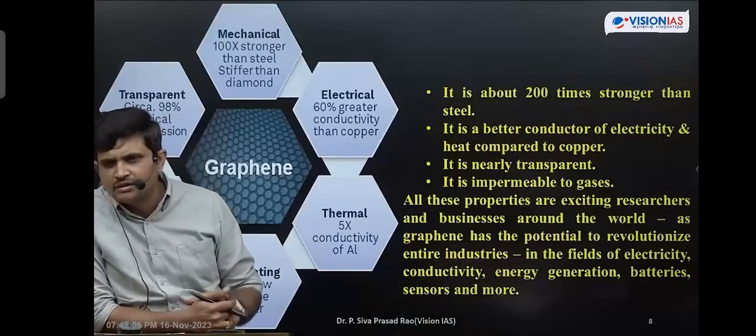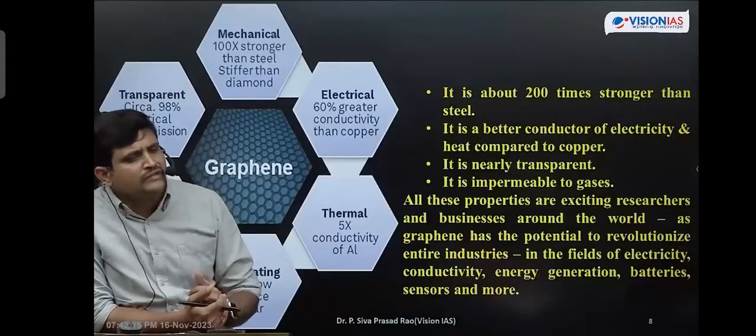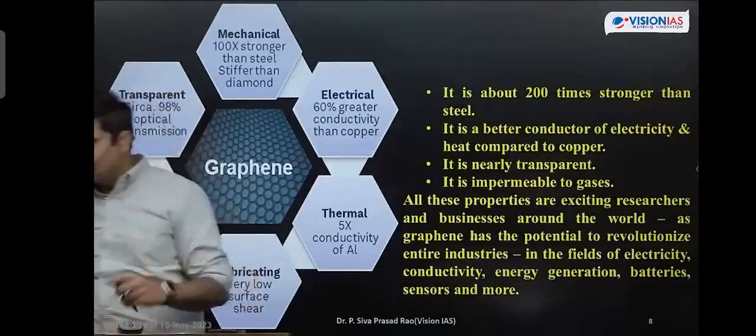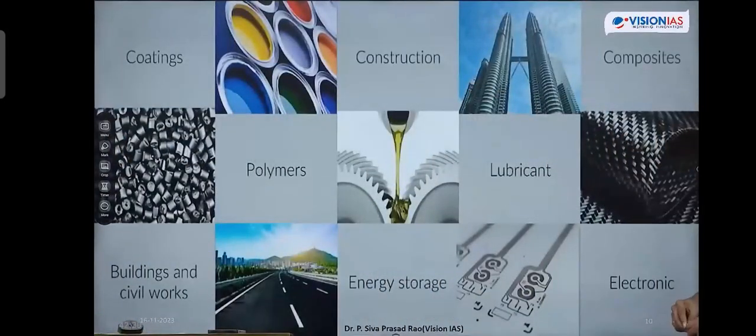It has a wide range of applications, and it is one of the hardest metals on the earth. Graphene is one of the hardest metals on the earth. When it is stronger than steel, can we use it in different areas or not? Okay, now make a note of this. Due to its hardness, graphene can be used in construction industry, building and civil works. Civil works means road constructions like that, because of its hardness, as well as in industries,